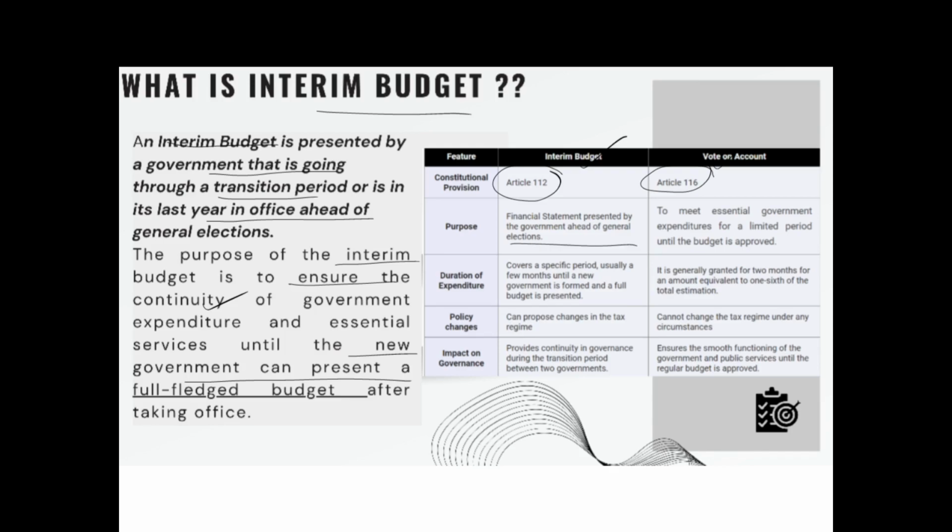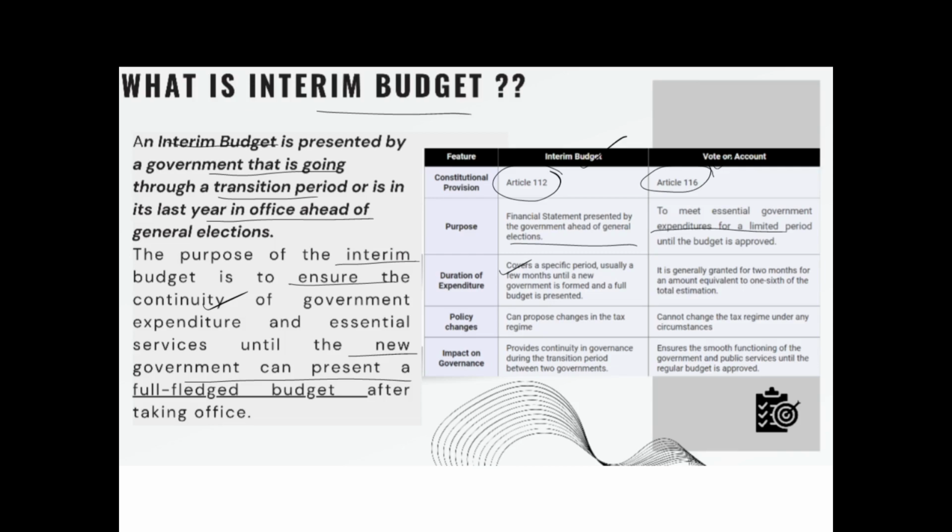What is a vote on account? It is presented by a government in order to meet its expenditure for a limited period. Duration: the interim budget, as you know, is for a few months till the new government is formed. There is no specific time duration. It may be 4 months, it may be 6 months, it may be 2 months, till the new government is formed.